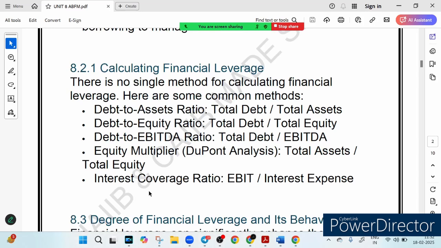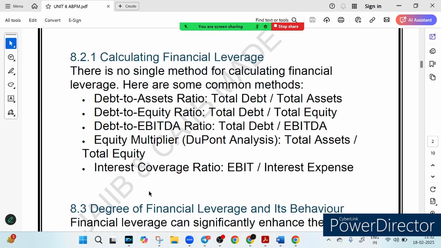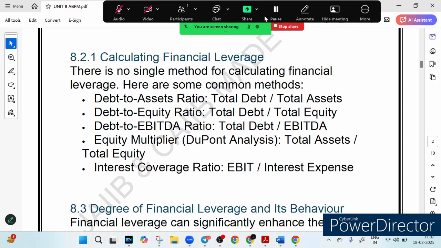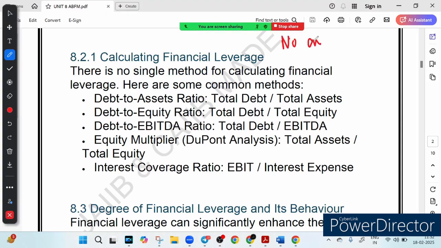Now, how do we measure financial leverage? Yes, very nice question. Next, now comes the big question. How do we calculate financial leverage? There is no one size fits all method. Remember it, no one size fits all method, right? No method which will fit everywhere. But here are the most common ones.